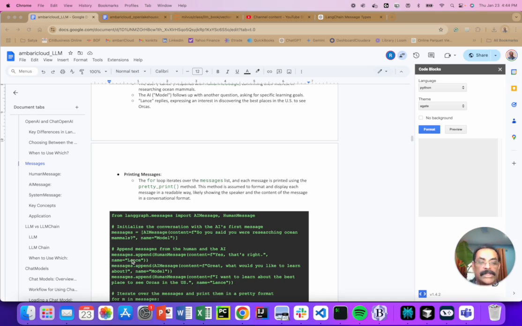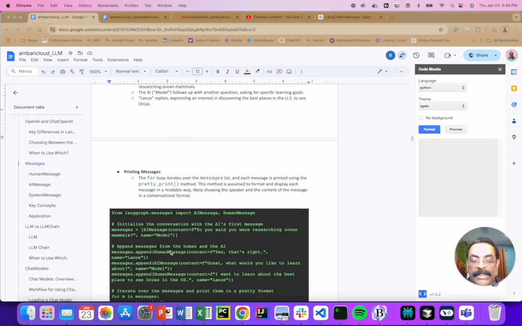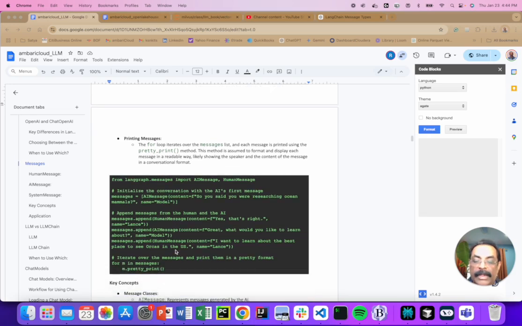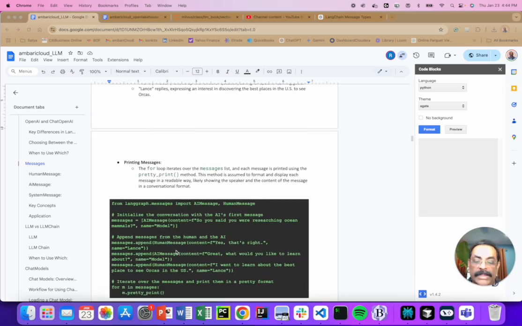Then when you start doing more and more conversational chat with the chatbot, right, you're going to tell it, okay, my name is Lance, and then the model responds. So basically when you're doing the conversation, who is doing what, right? The model is giving the message and the human is Lance. And so that's a conversation, we can do that, right? So that's how the messages will be sent. Every time you do a conversation, from our front end to the back end, which is the LLM, the data will be sent in this messages format, in this structure, right?